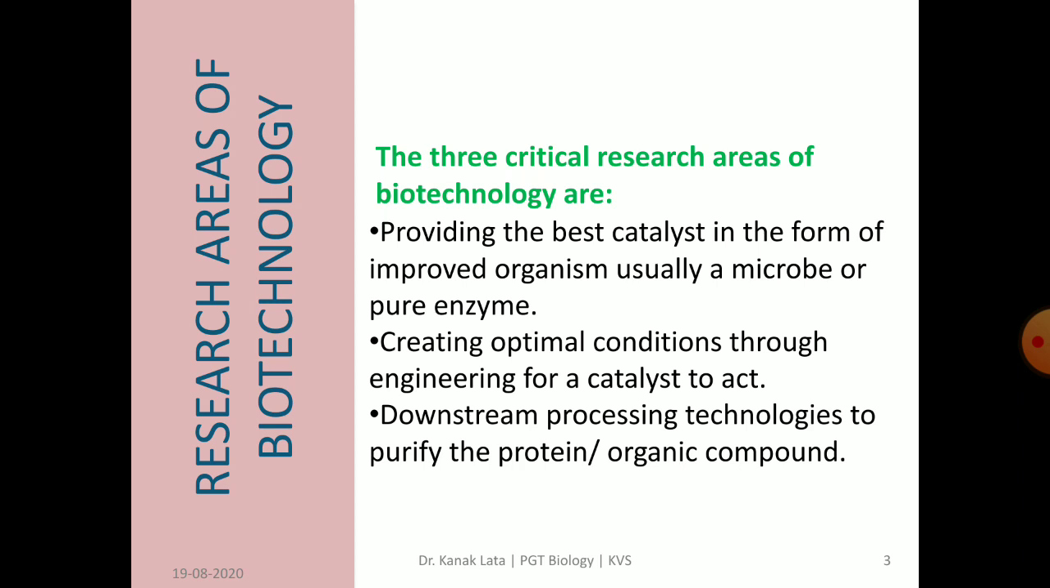Now the next topic is the research areas of biotechnology. There are three critical research areas. They are providing the best catalyst in the form of an improved organism, usually a microbe or a pure enzyme. Then creating optimal conditions through engineering for the catalyst to act. And the third one is downstream processing for purification of the obtained product, like proteins, enzymes, organic compounds, etc.